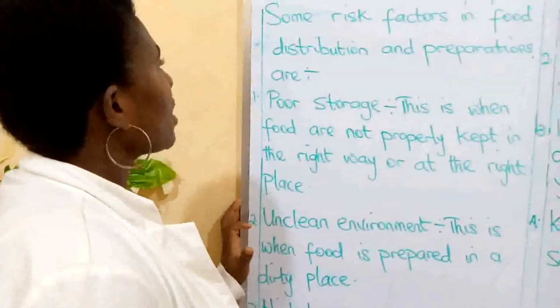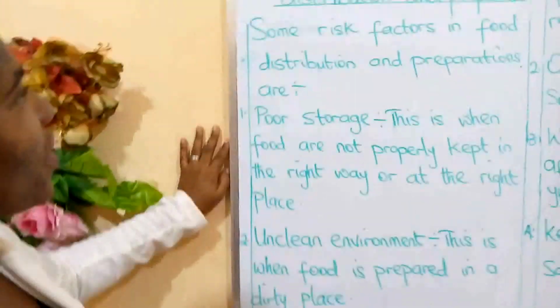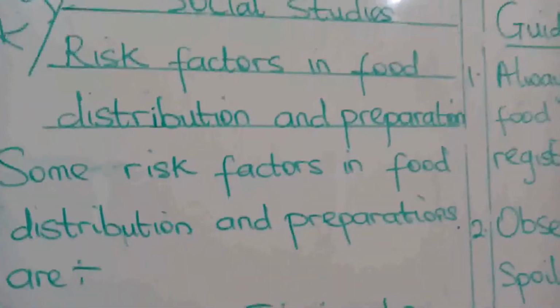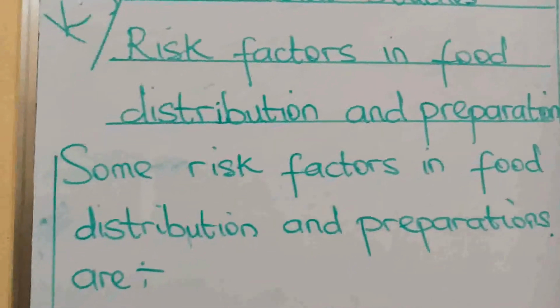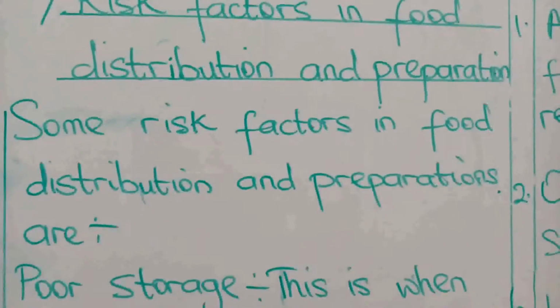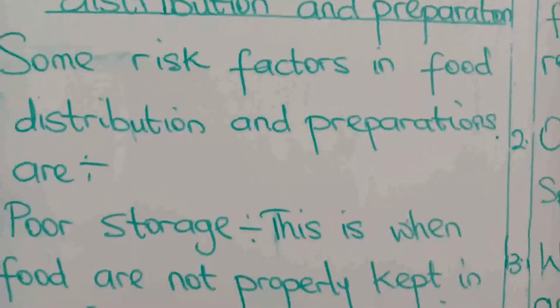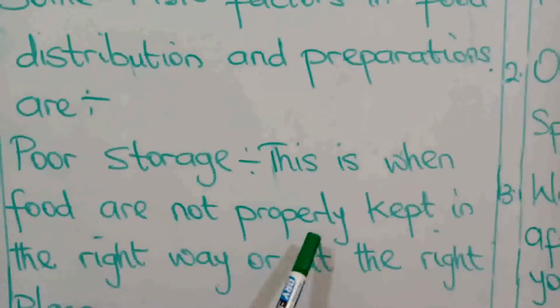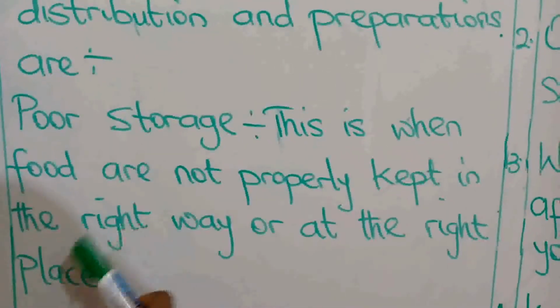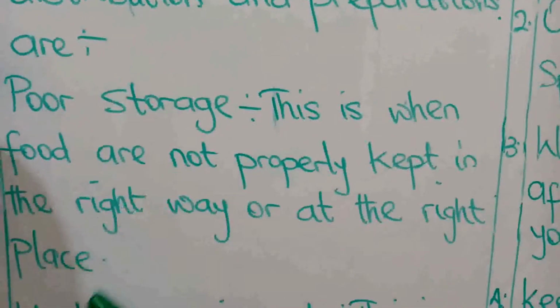Let's take the note down. Okay, we want to go back to the lesson one more time. We are talking of risk factors in food distribution and preparation. Some of the risk factors are poor storage, which is when food is not properly kept in the right way or at the right place.